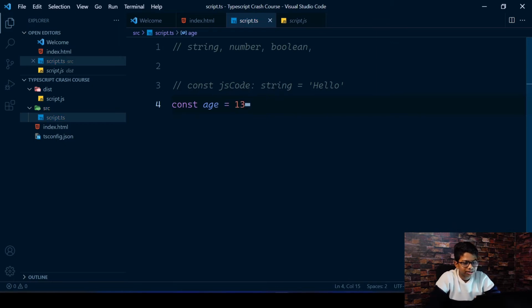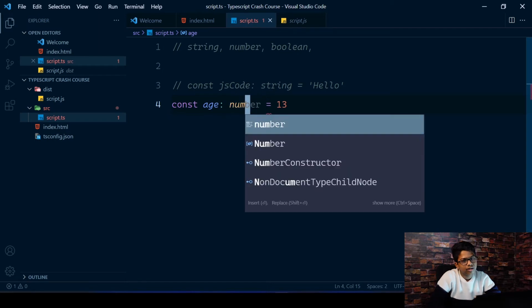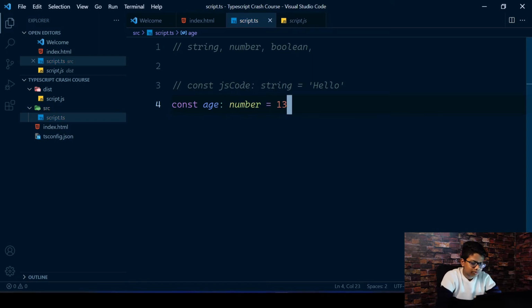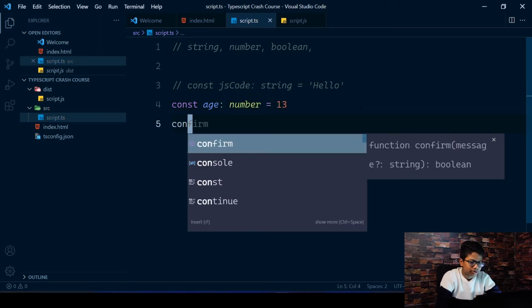If you hover over this, you will see that the value is 13 and it's of a type number. But if you want to tell TypeScript that it's a number type, put a colon and give in the type number.